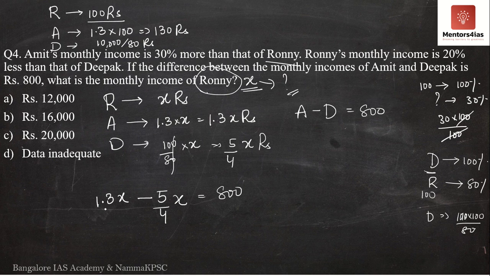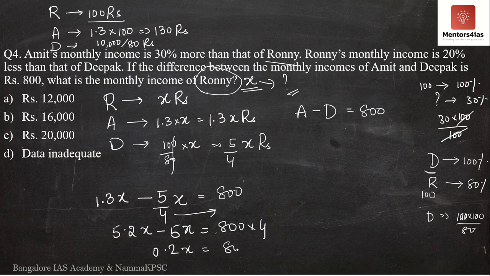Now taking LCM, 1.3 times 4 is 5.2. So I am going to write this as 5.2x minus 5x is equal to, taking 4 to the right hand side, 800 into 4. 5.2x minus 5x is 0.2x. So 0.2x is equal to 800 by 4. Correct? So 0.2 into 20 is equal to 4.